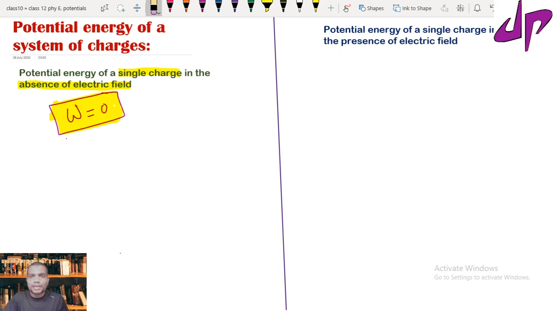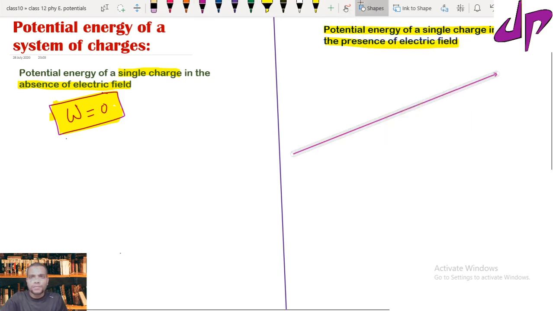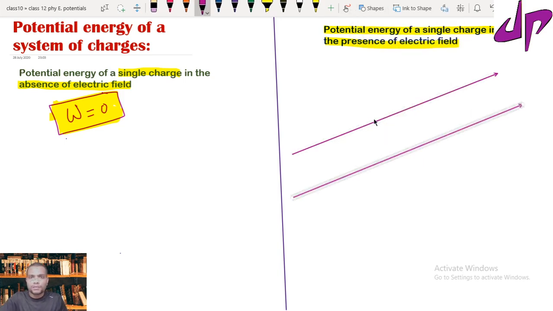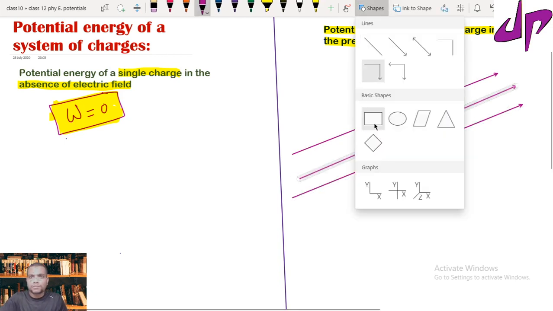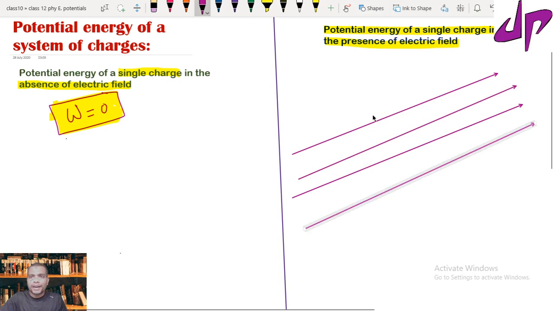But take the case of potential energy of a single charge in the presence of electric field. What makes the difference here? For that, let me take an electric field. I am taking an arbitrary electric field. Suppose this is the electric field, and let me take two more lines. This is the electric field direction, randomly.